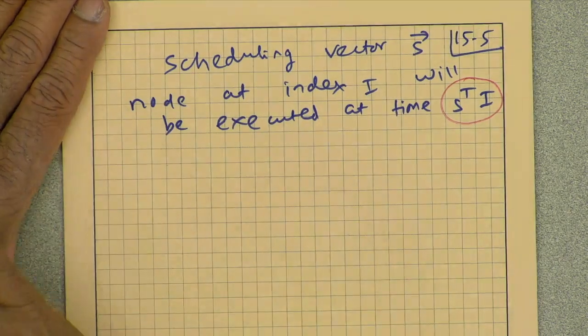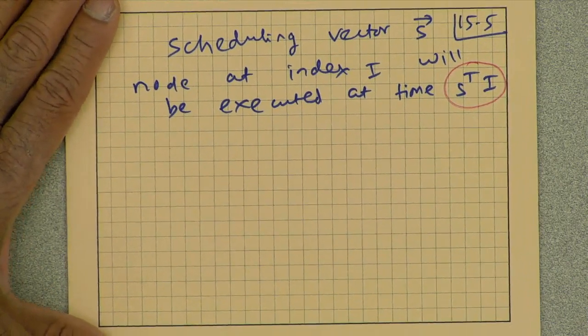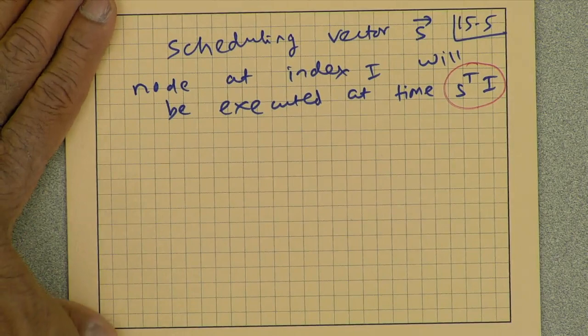Essentially, the whole scheduling, whether it is a compiler or even a very primitive systolic array or folding, we are always trying to find out what node is being computed where. Then we have to satisfy certain constraints.